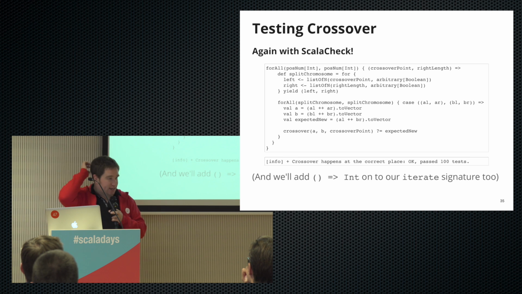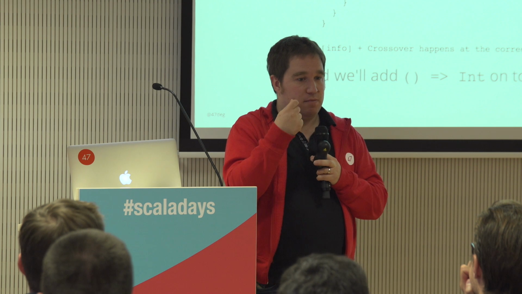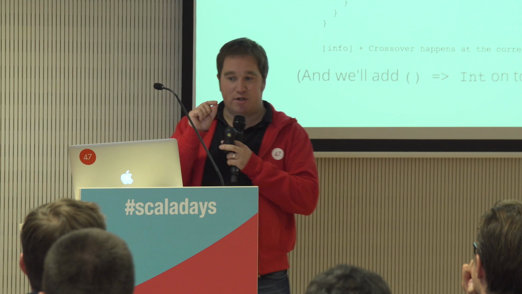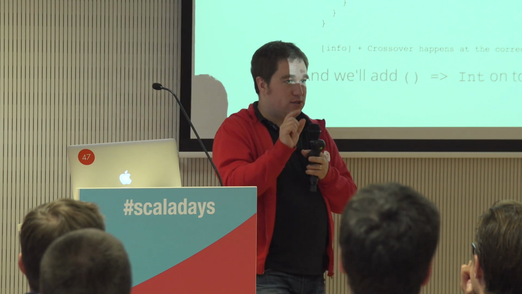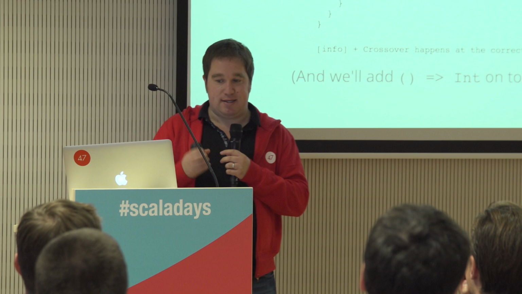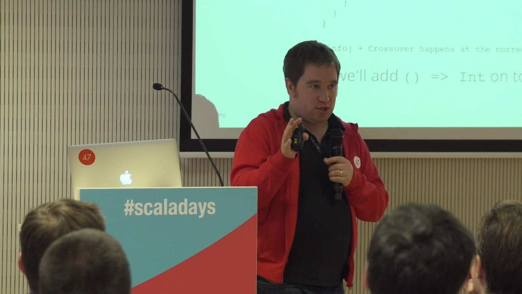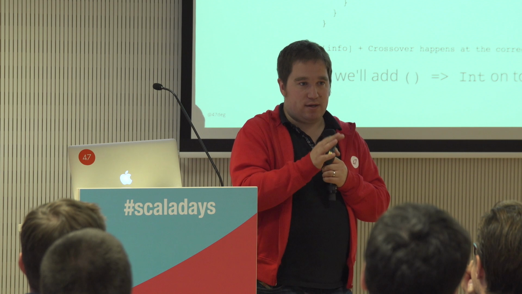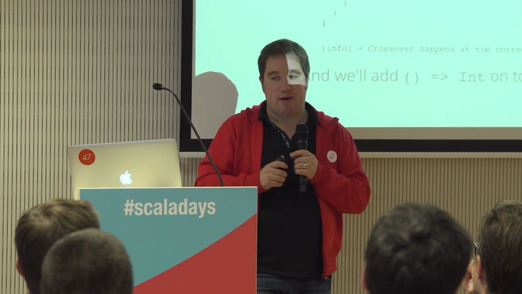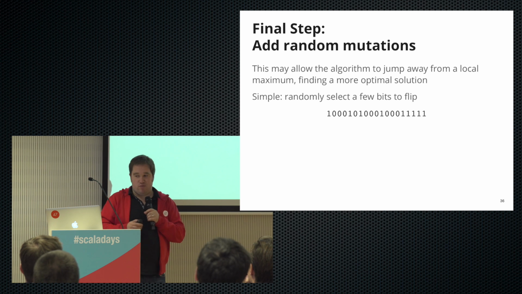And again, just as an aside, because now we're relying on this integer to pass where the crossover point happens, because we want to be explicit about that in our tests so that we know where it actually happened. That just means we need to add this unit to integer function to our iterate signature so that we can use that in our tests, but then also we could use, say, the random functions we get with the Scala utils. And then finally, we get some random mutations.